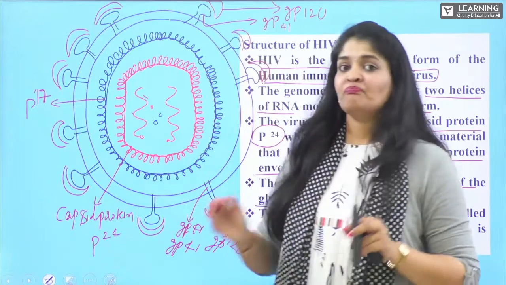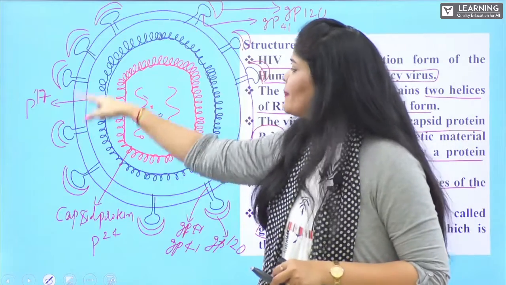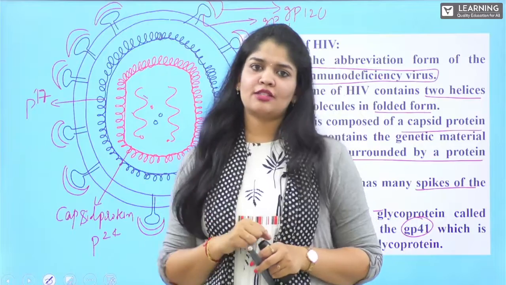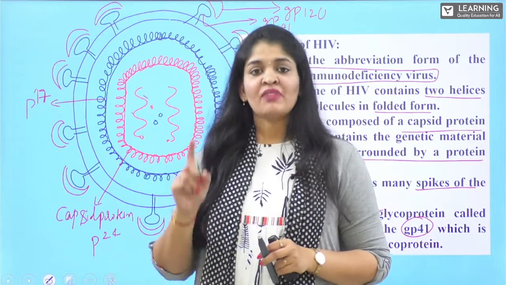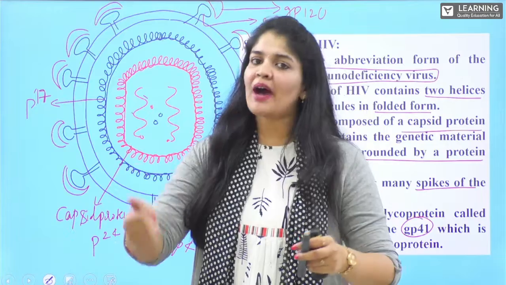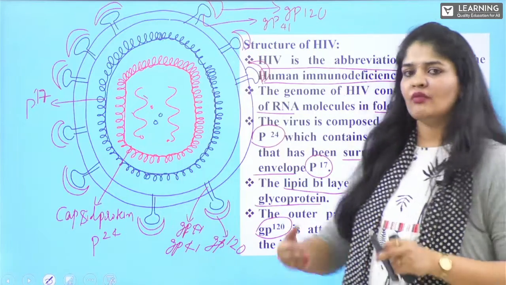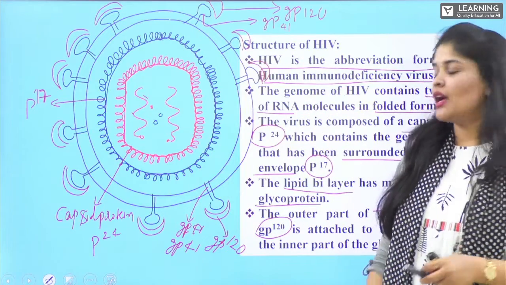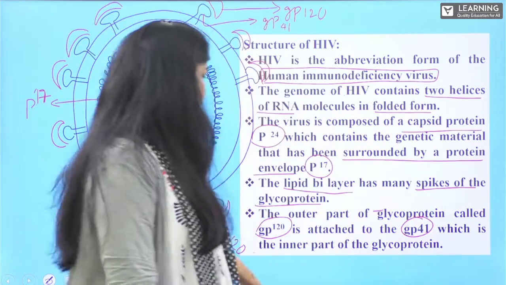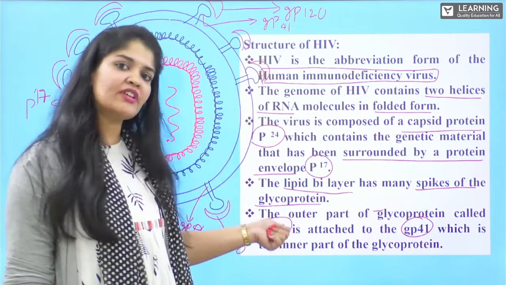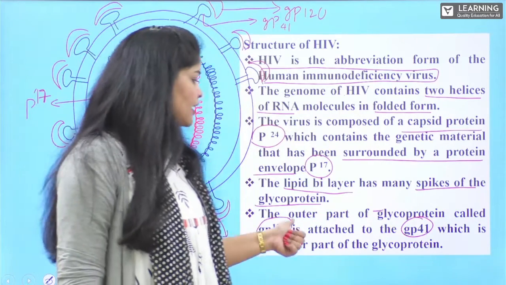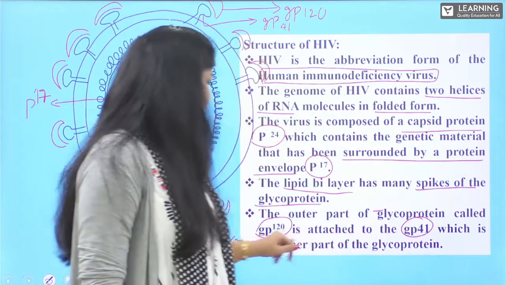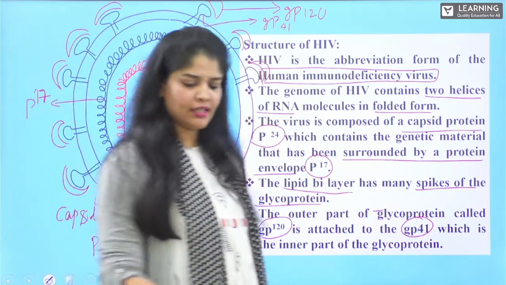Right? Now, these protein coats are further surrounded by a lipid bilayer. Above the lipid bilayer, we find spike-like structures called glycoproteins. In the glycoprotein, the surface part is glycoprotein 120, whereas the transmembrane part, which is embedded in the lipid bilayer, is called transmembrane glycoprotein 41. So the outer surface glycoprotein GP120 is attached to the inner transmembrane glycoprotein GP41. Got it?